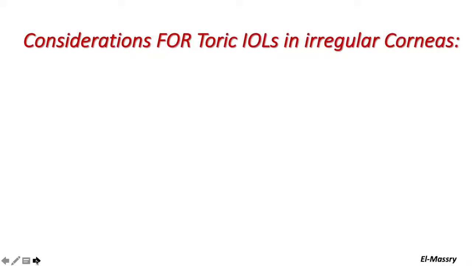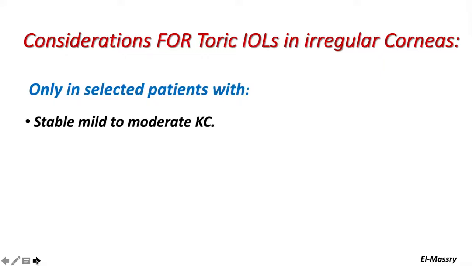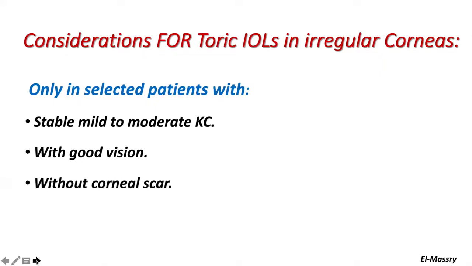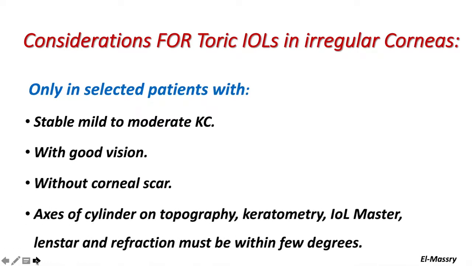Toric IOLs in irregular corneas are only for highly selected patients with stable, mild to moderate keratoconus, with good vision, without corneal scar, and the axis of cylinder on topography, keratometry, IOLMaster, all of them should be on the same axis, and Lenstar and refraction must be within a few degrees.